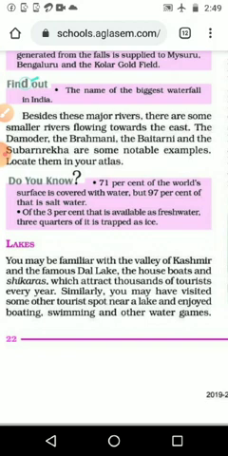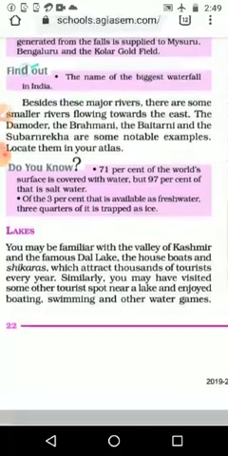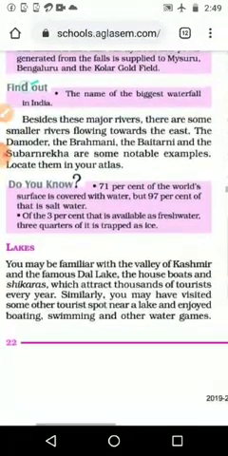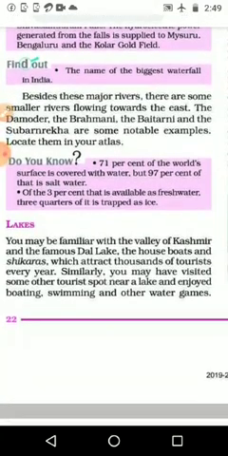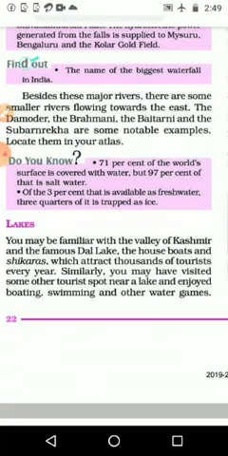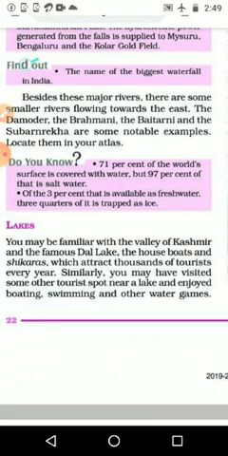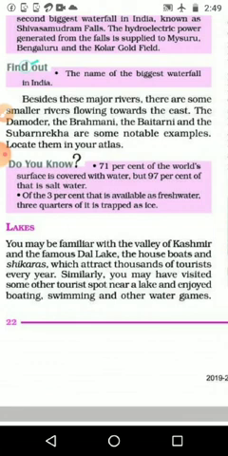Then 71% of the world's surface is covered with water, but 97% of that is salt water, and only 3% is available as fresh water. Three quarters of it is trapped as ice. Okay, we studied this in 6th and 7th standard.